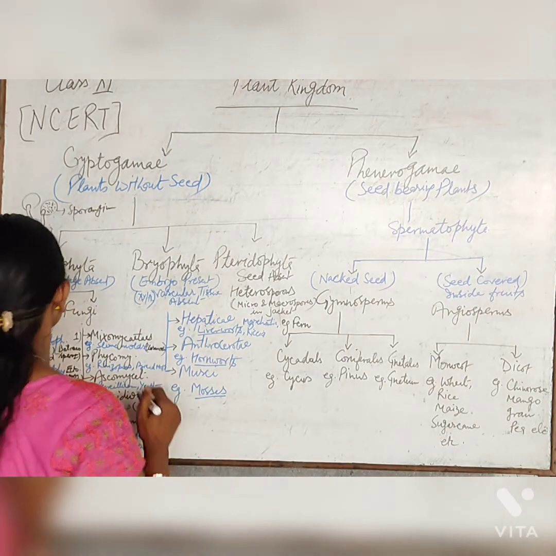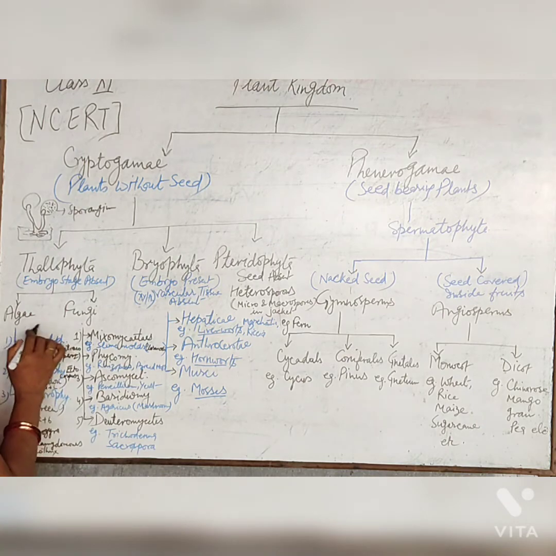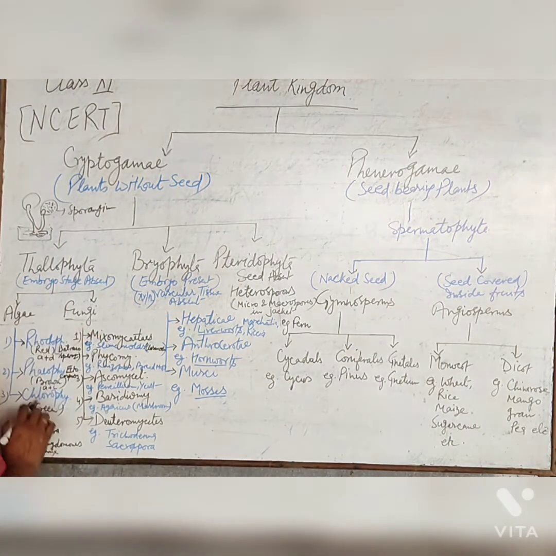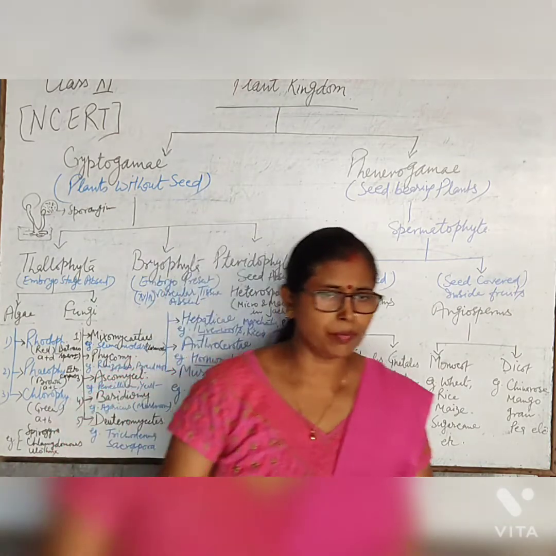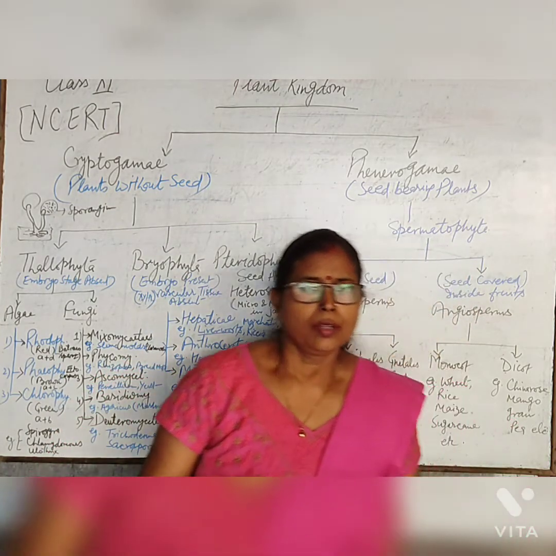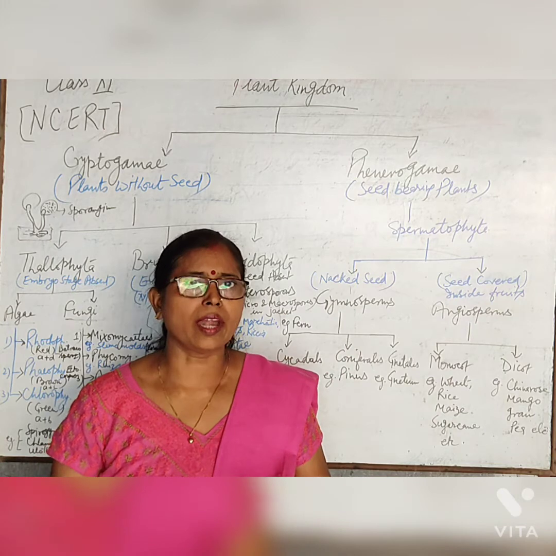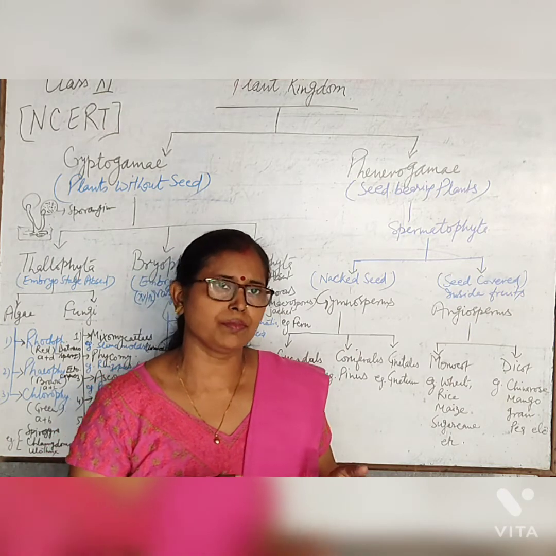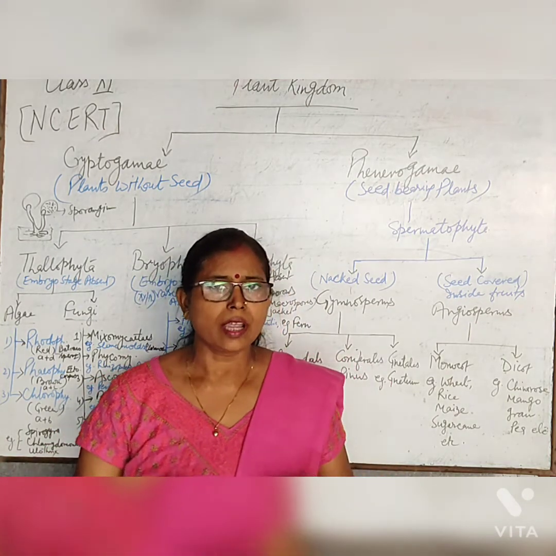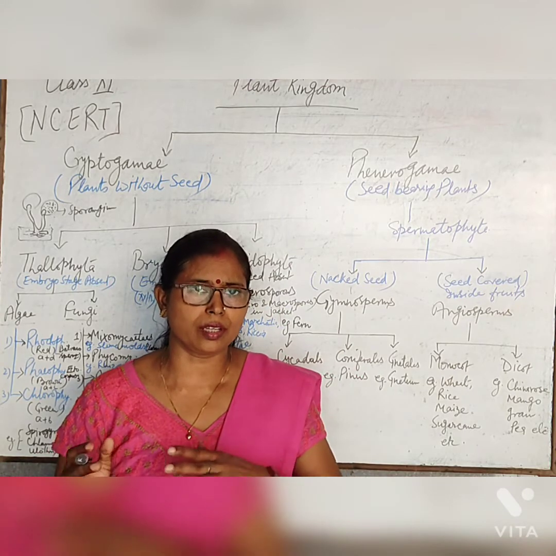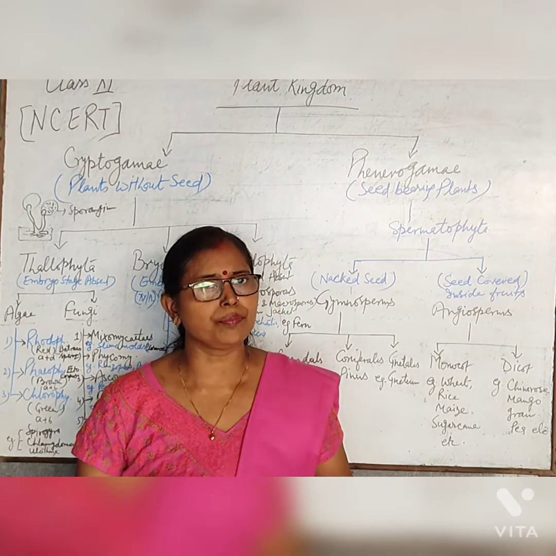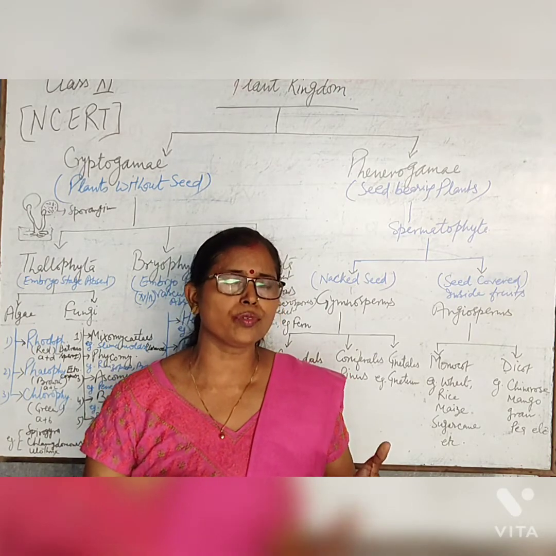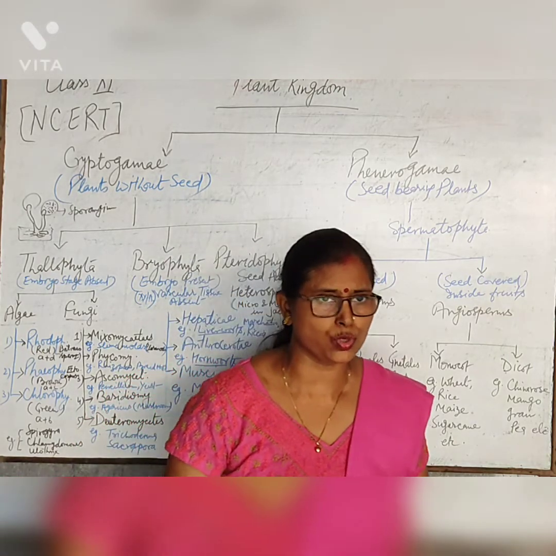And the other part, bryophytes. First, a most important question: the difference between algae and fungi. In algae, the outer cell wall is made up of cellulose, and in fungi the cell wall is made up of chitin. The stored food in algae is in the form of starch, and fungi store food in the form of glycogen.